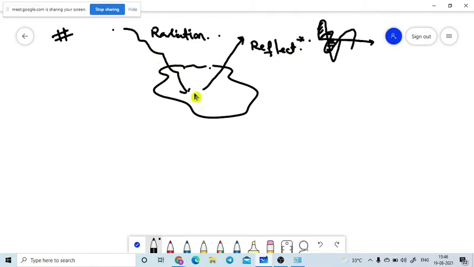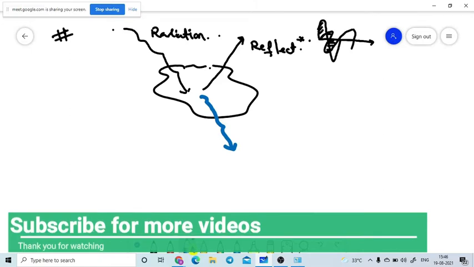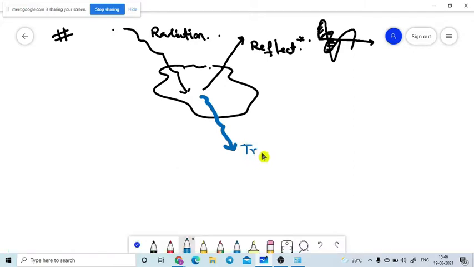If this body is allowing the heat energy through, then some part of the heat energy can be transferred through it. That is the transmittance. If the matter is allowing the heat energy, some portion of the heat energy will pass through it. That is named the transmittance.